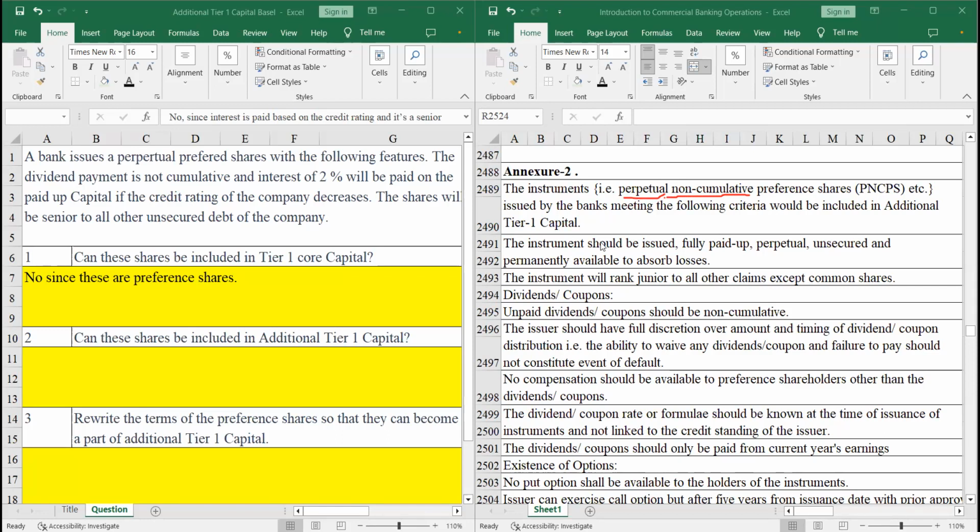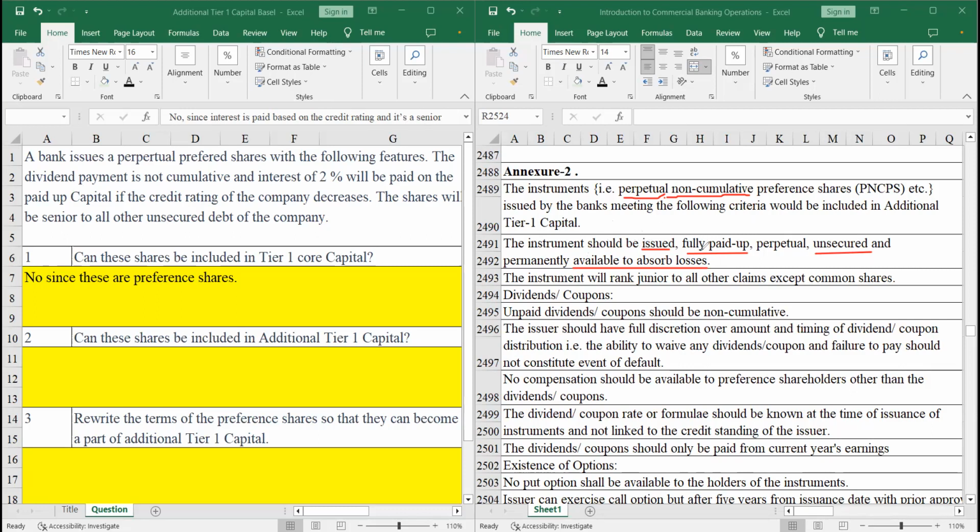The instrument should be issued and paid up fully. Now, these are very important words. The instrument should be issued, fully paid up, perpetual, unsecured, and should be available to absorb losses. If it's not paid up, if it's on installments, then as the bank starts facing losses, the other party might get out of the contract.